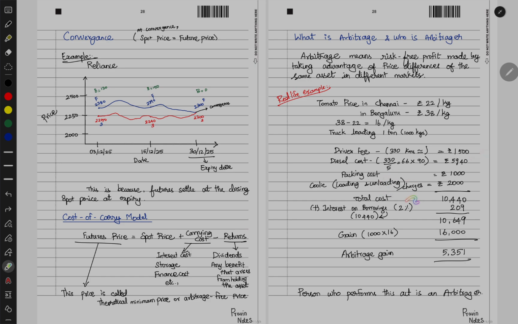And a packing cost also will be incurred, because loading, unloading and all will be there. For that we are charging 2000. Packing cost is 1000 rupees. Now the total cost is 10,440.